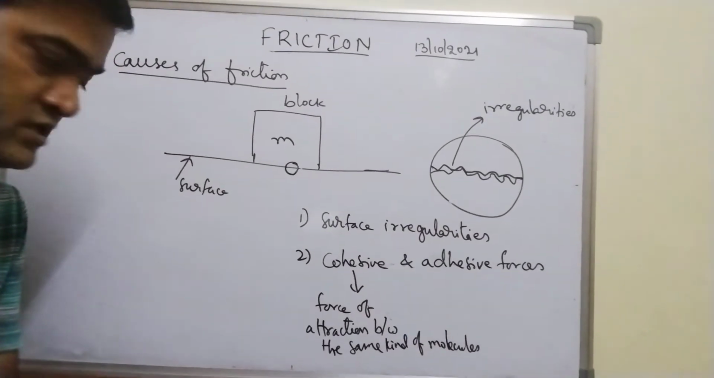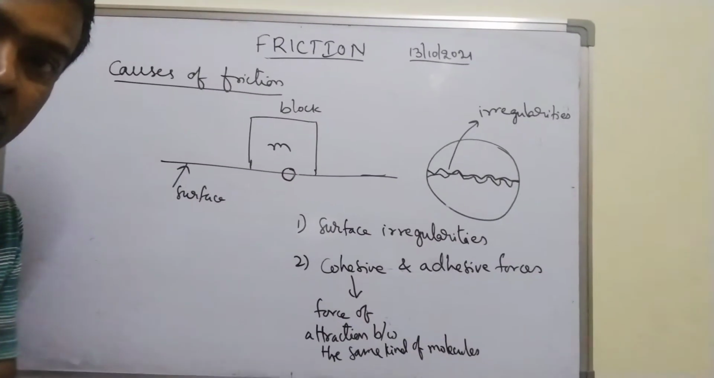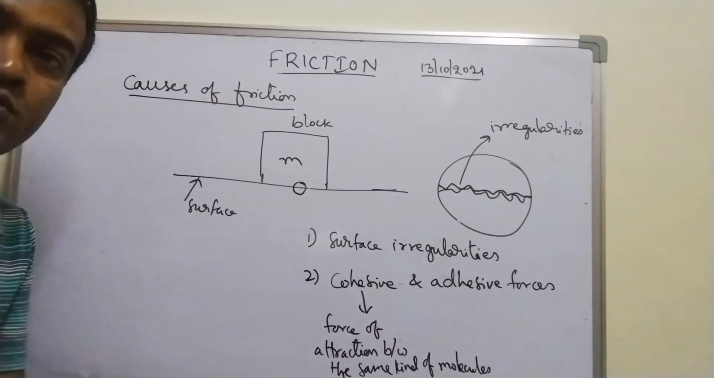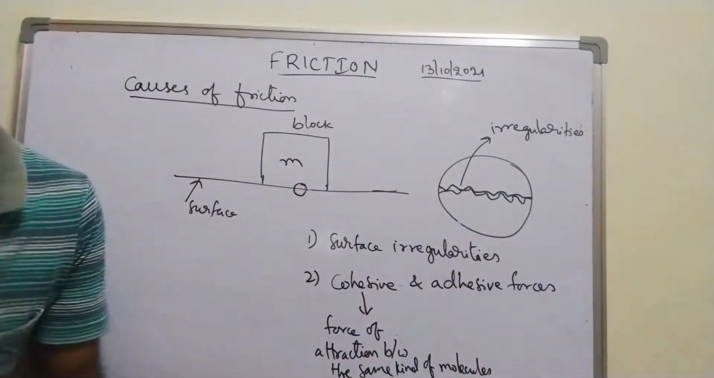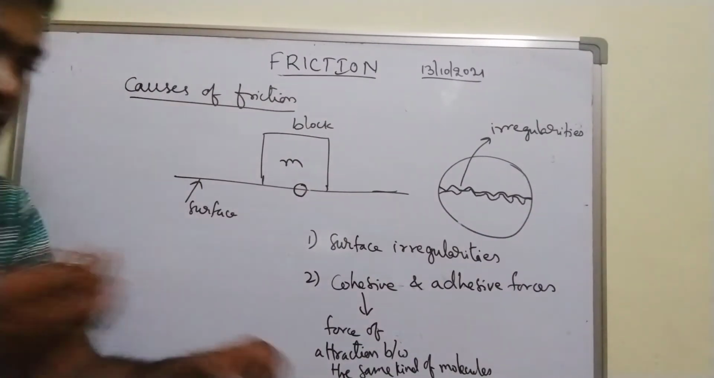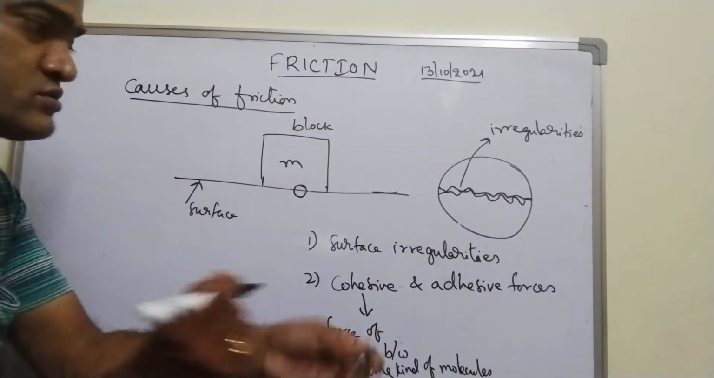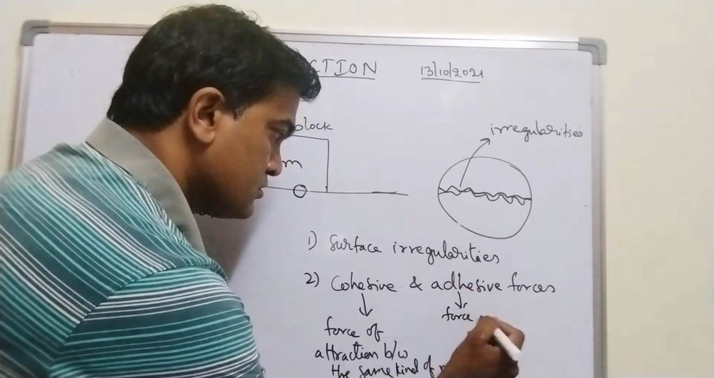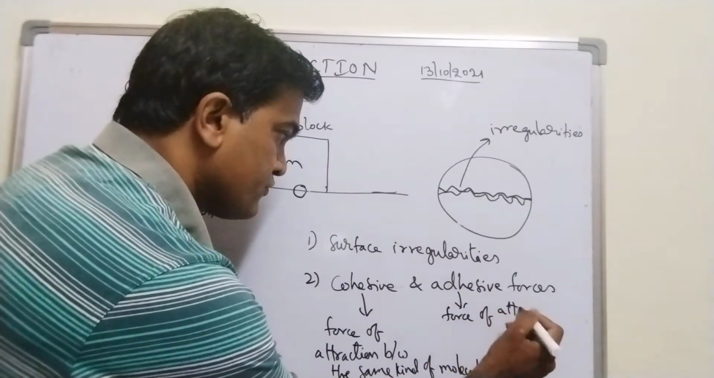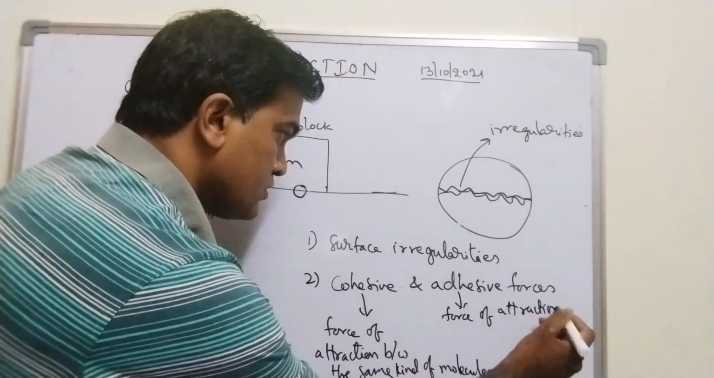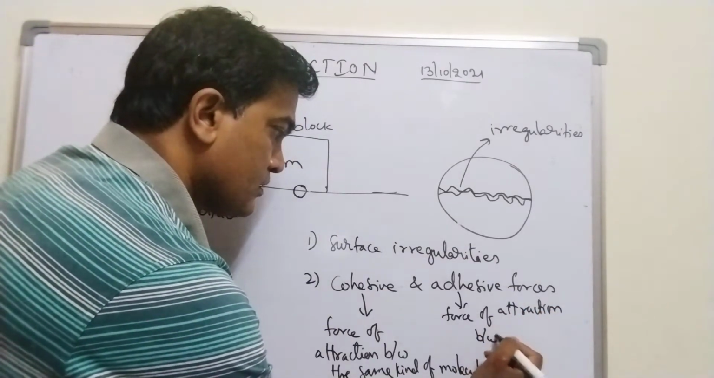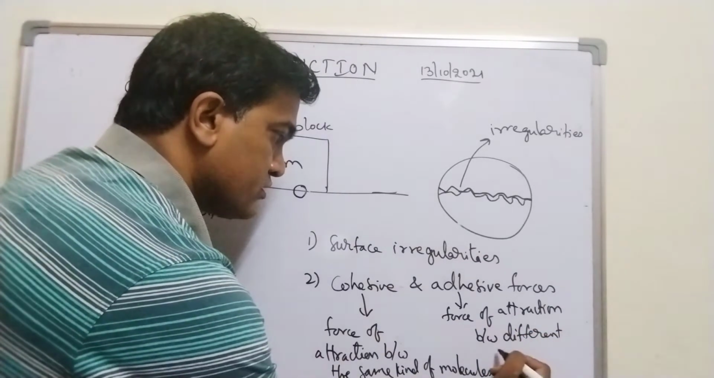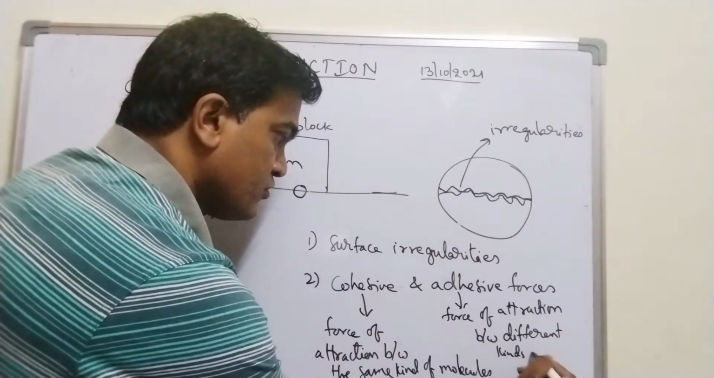I think this is clear, right? Cohesive force is the force of attraction between the same kind of molecules, whereas adhesive force is nothing but the force of attraction between different kinds of molecules.